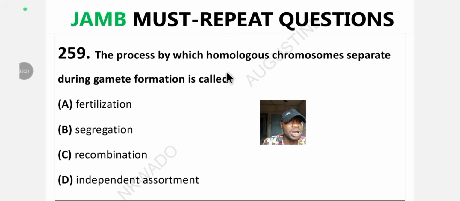Question 259. The process by which homologous chromosomes separate during gamete formation is called what? Homologous chromosomes separate is called what? A, fertilization. B, segregation. C, recombination. D, independent assortment. What's the answer? This is easy now. I taught you now. It's according to one law. Give me the answer in the comment section, my scholar. I know you are capable.